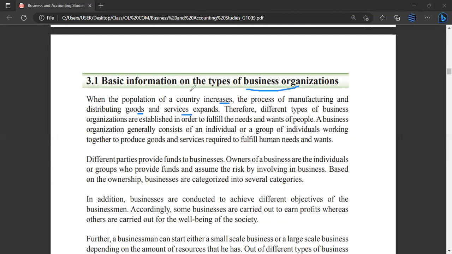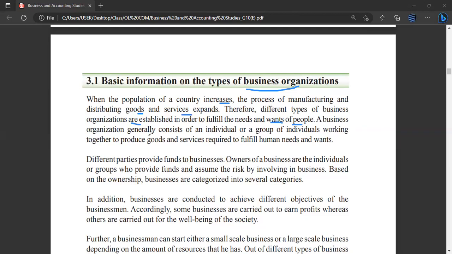Why? The consumption or the demand for goods and services increases. As a result, the manufacturing and distribution of goods and services also increases. Therefore, different types of business organizations are established in order to fulfill the needs and wants of people. We have studied what are needs and what are wants. Needs are the basic requirements for the survival of human beings, and wants are the different ways of satisfying human needs. For example, food is a need, and wants are rice, pizza, kottu. Like that, you can satisfy the needs in different ways.